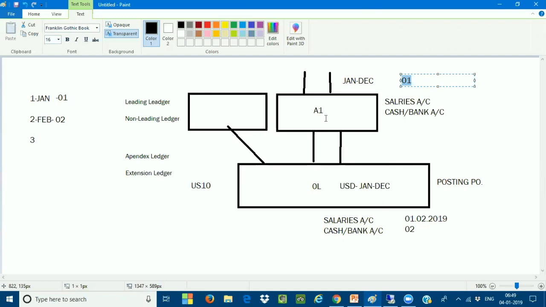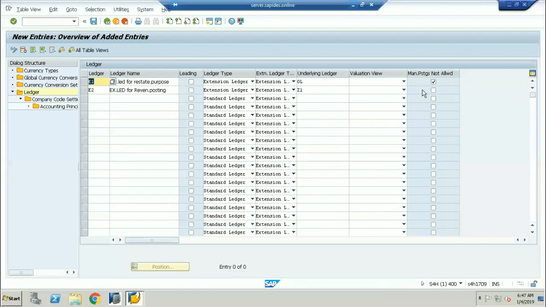But if you are trying to post any manual entries in the closed period or open period for any kind of adjustment, now the system will not allow. Why? Because you have selected that no manual postings are allowed. If you want to do manual postings, then you don't select the checkbox.